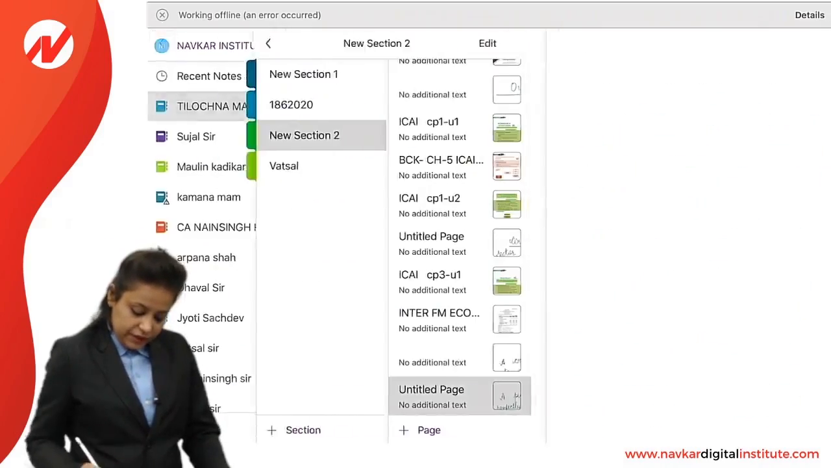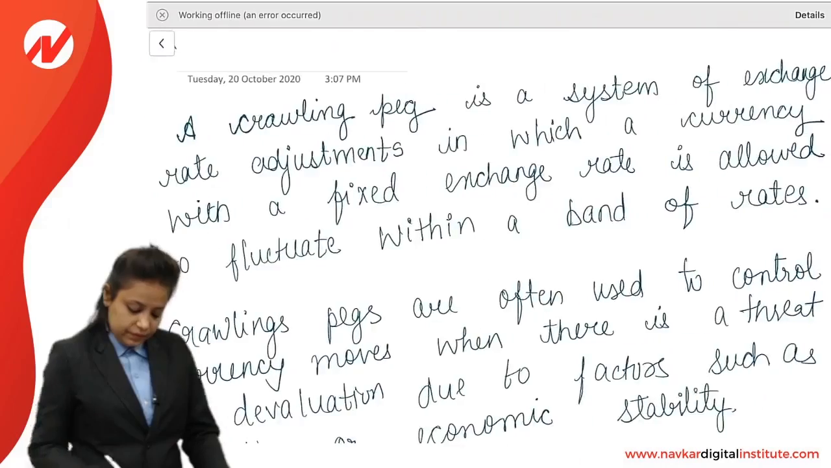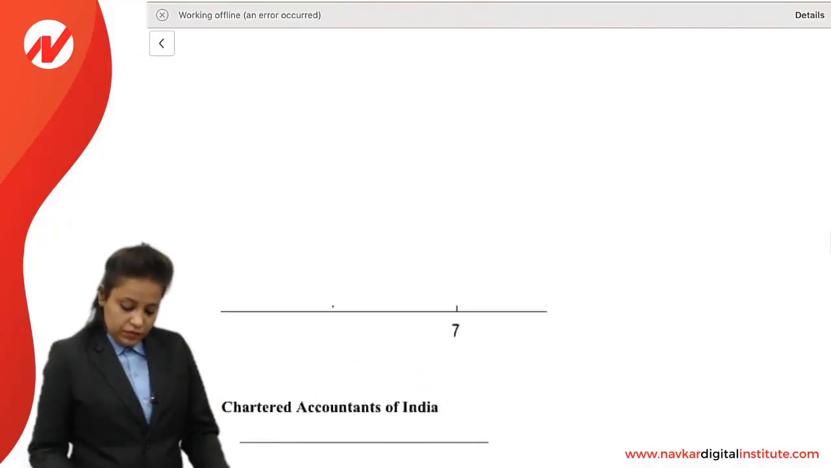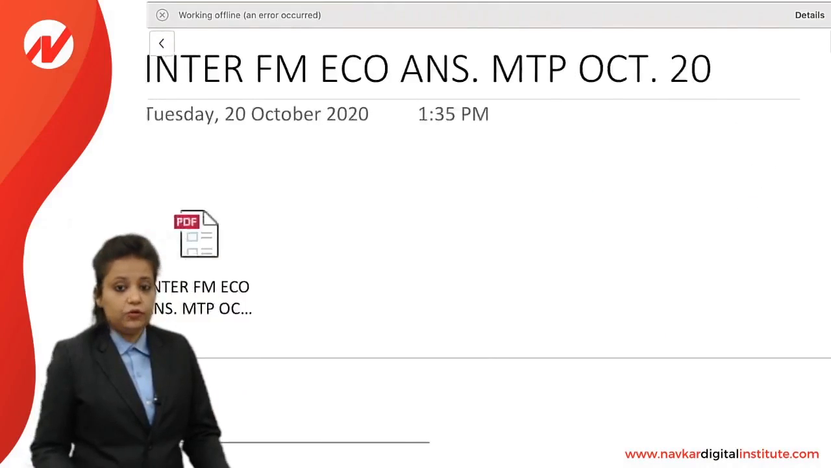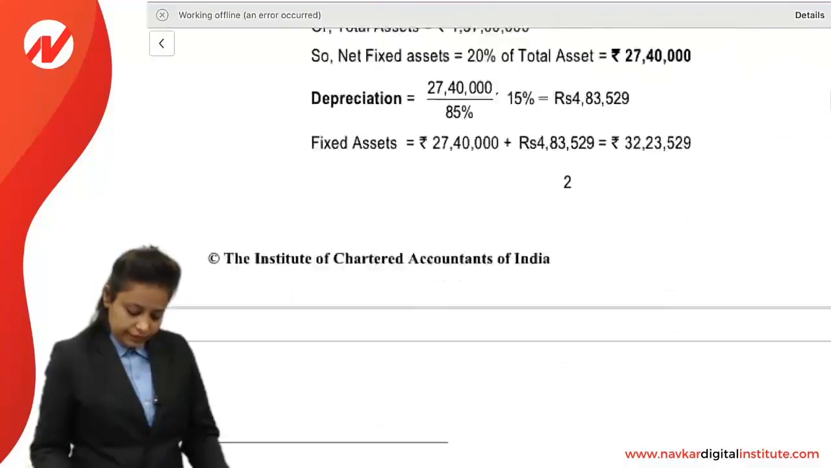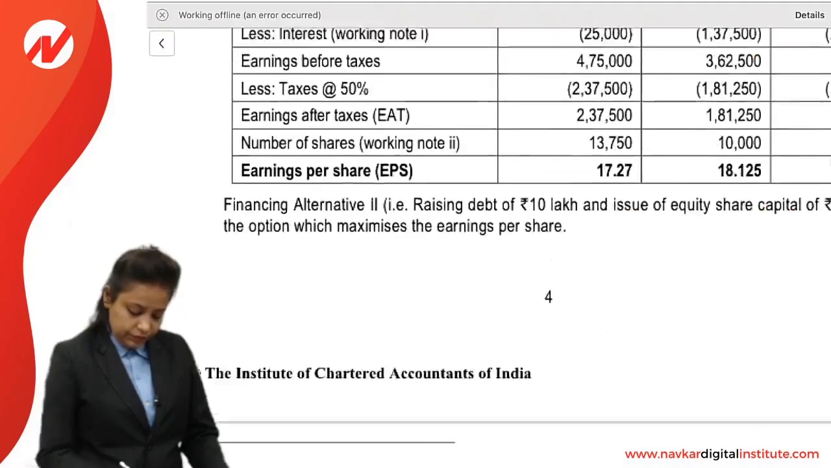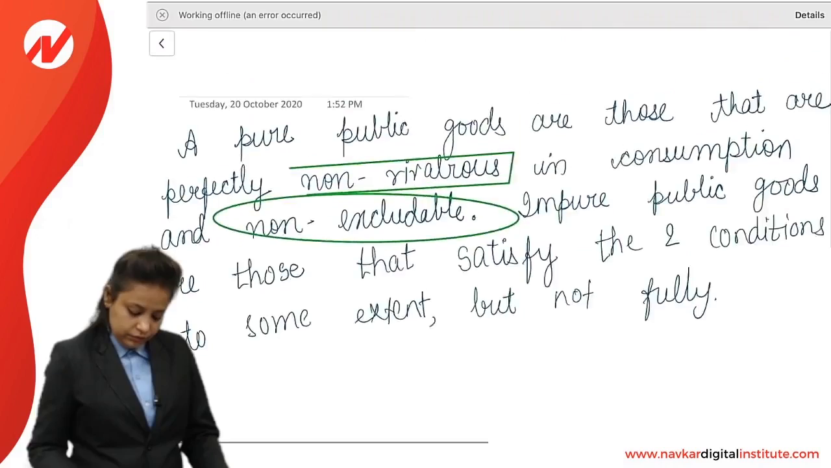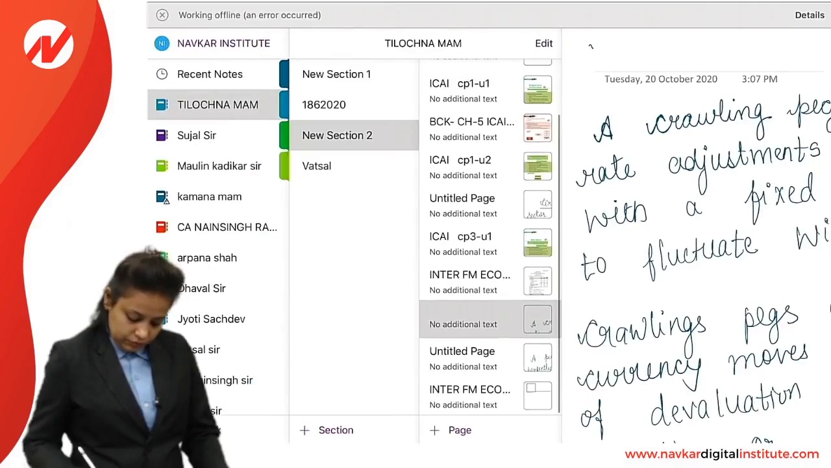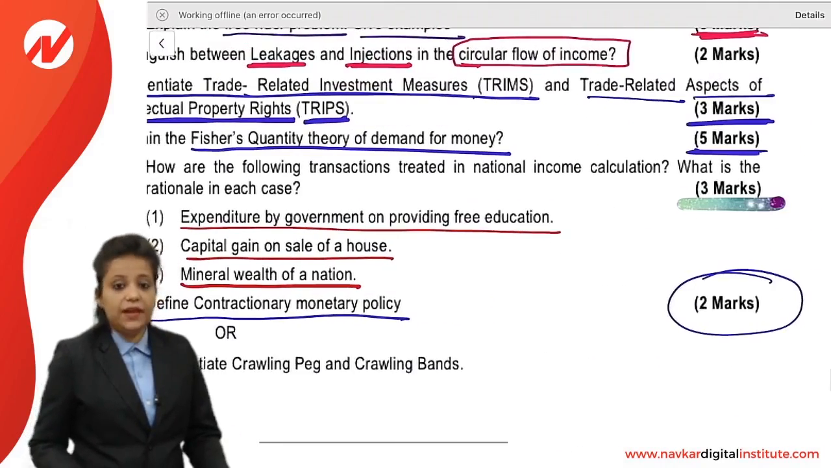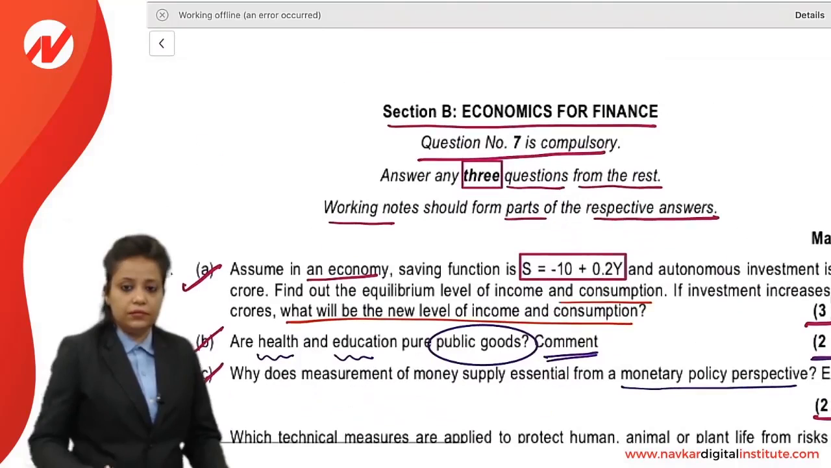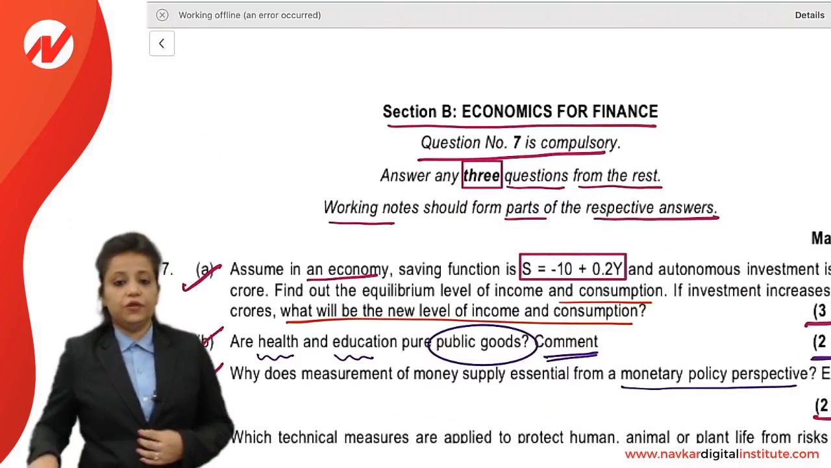So yes friends, these were the answers of our MTP October 20 economics paper. So this was our last question. So yes friends, this was our paper.